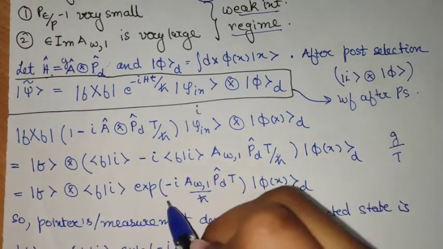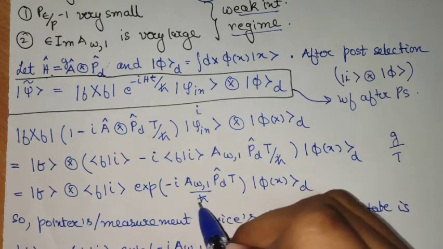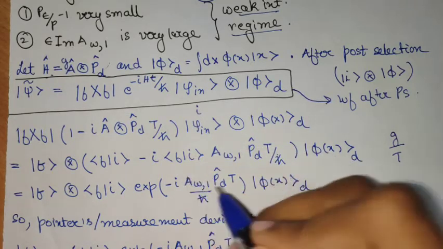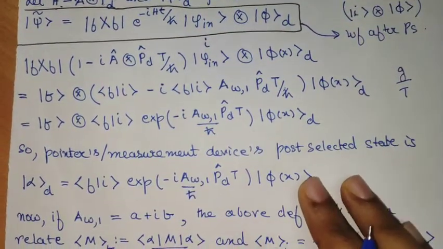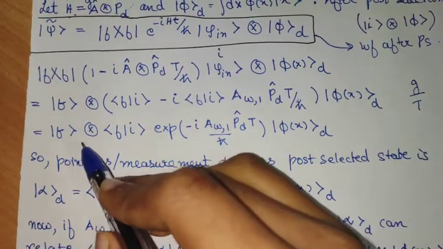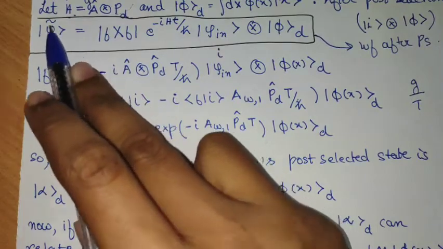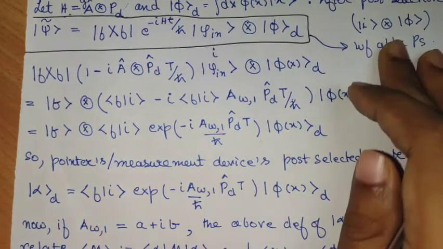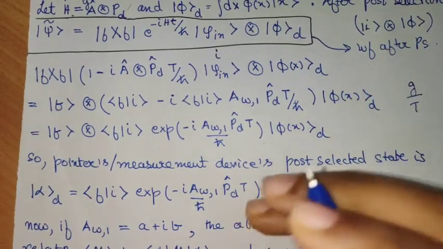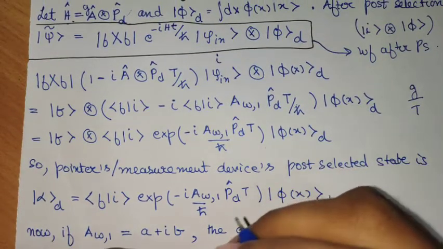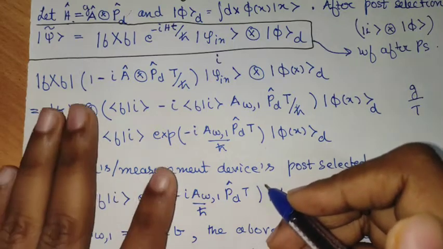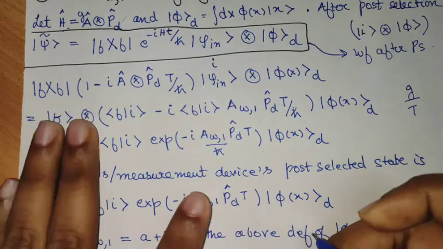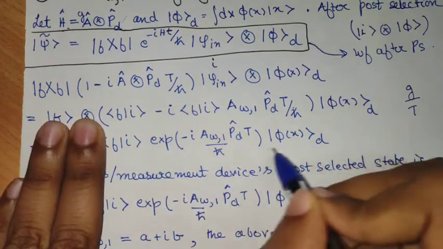We can take this term out and we can see that the expansion has this order 1 weak value. This order 1 weak value shows up in this post selected entire wave function. So this is the psi post selected wave function. But now if we are interested in the pointer's part or the measurement device's part, we will just ignore this part of the tensor product, because this is the final state of the device after post selection.